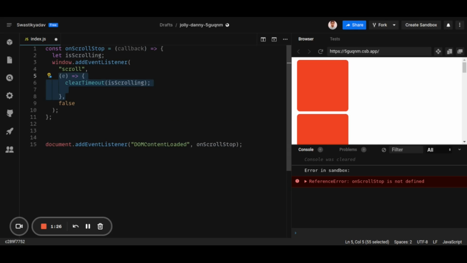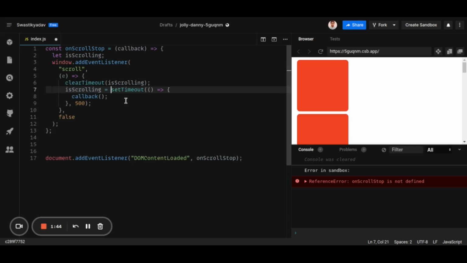And in there, we have a function definition which clears the timeout if user starts scrolling again before the 500 milliseconds. Whenever user stops scrolling, this callback will be fired. This callback will be invoked. And if user stops scrolling but before or under 500 milliseconds, if he starts the scrolling again, we clear the entire timeout and start everything again.